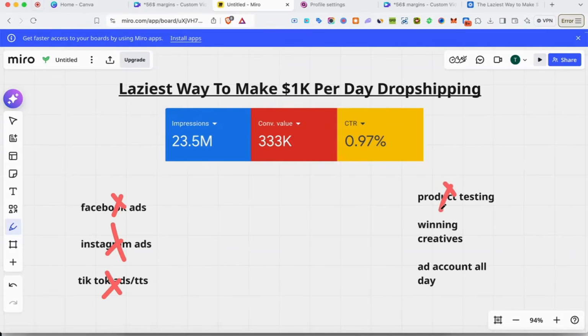So we're not going to be talking about product tests. I didn't have to draft up statics or video ads on a daily basis. So we're not talking about winning creatives. And most importantly, I didn't have to spend hours inside of the ad account all day like a slave.